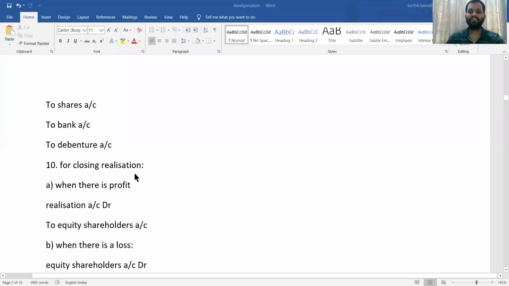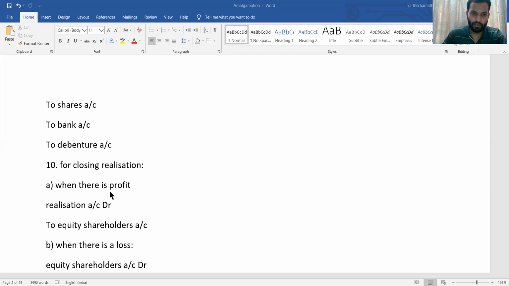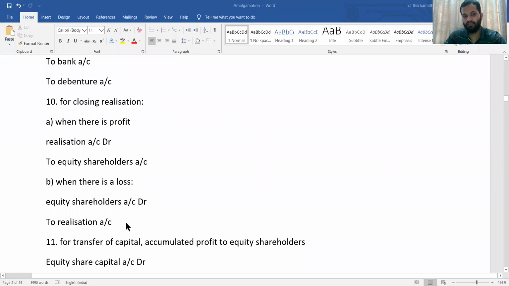For closing realization, whenever there is a profit, what is the journal entry? That is realization account debit to equity shareholder account. So this is very important. Whenever there is a profit, you are writing it in the debit side, to equity shareholder in realization. Whenever there is a loss, you are writing it in the credit side by equity shareholder. So there's a reverse entry here.